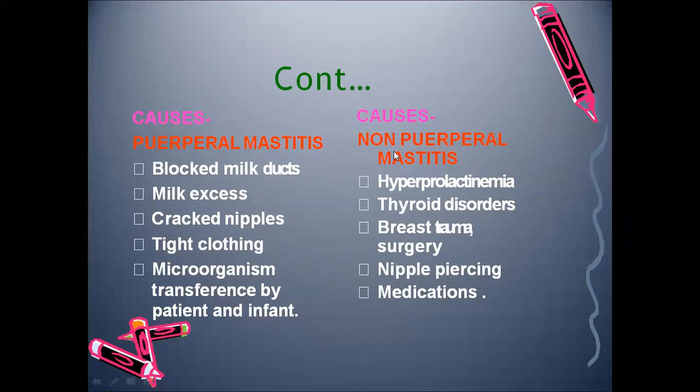Non-puerperal mastitis can be due to hyperprolactinemia, but here we are not focusing on non-puerperal, we are focusing on puerperal.